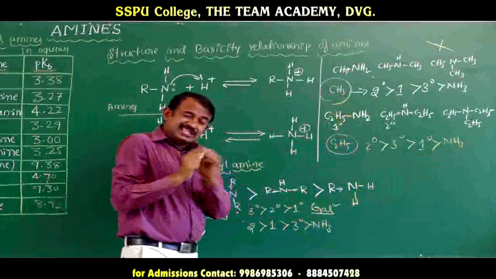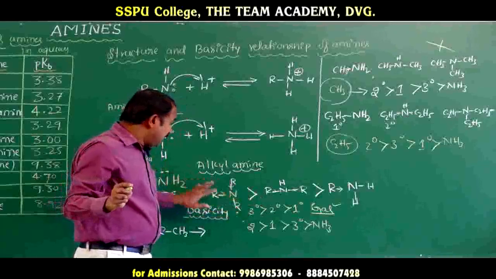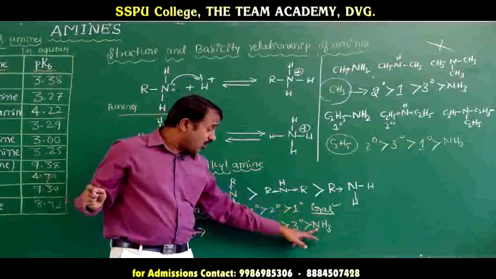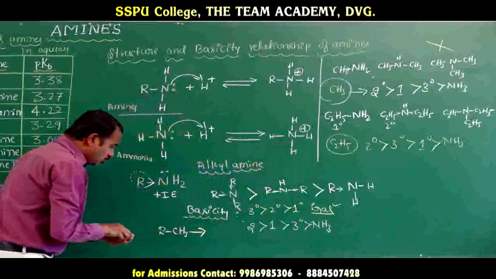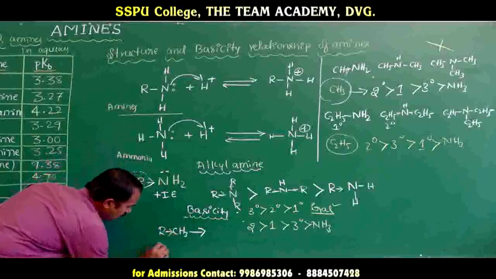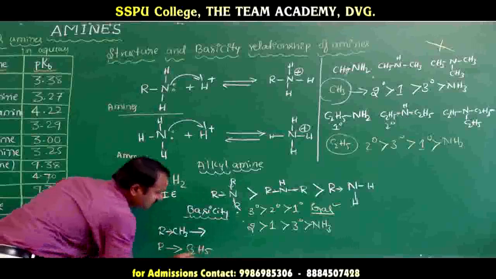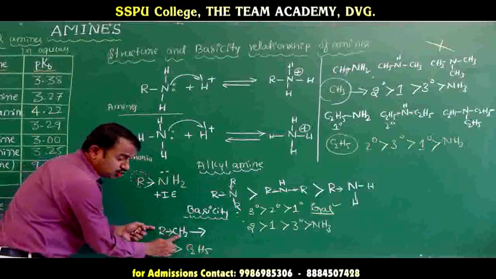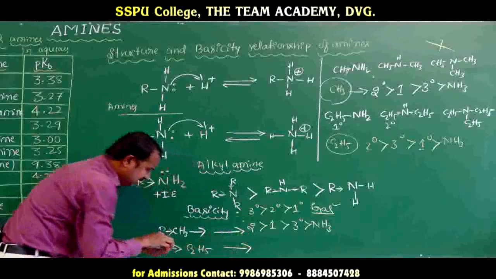All of these basicities are different compared to ammonia and compared to the case of R equals CH3. When R equals C2H5, what will happen to the basicity? This is the last factor.